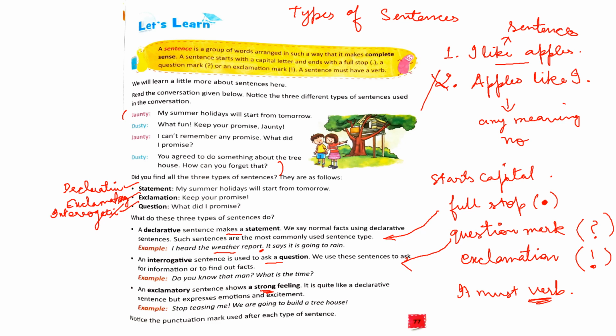See the example. Stop teasing me. We are going to build a tree house. Here, stop teasing me, you can say it's irritation or anger, right? We are going to build a tree house. You can see it is said with excitement. It is conveying excitement or joy when we are saying these lines. So these are examples of exclamatory sentences.